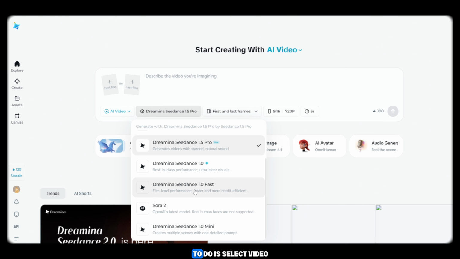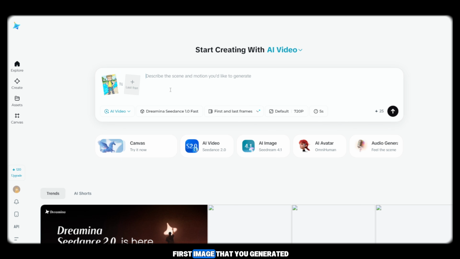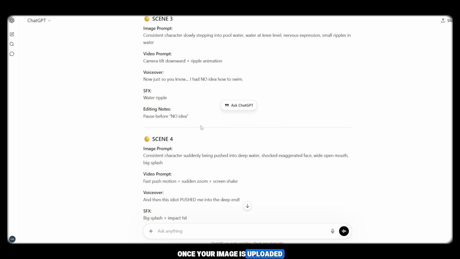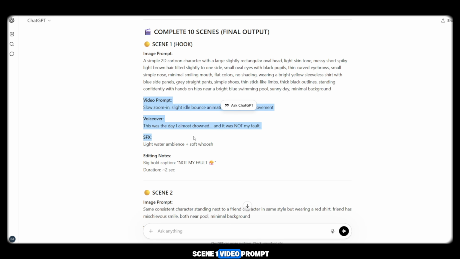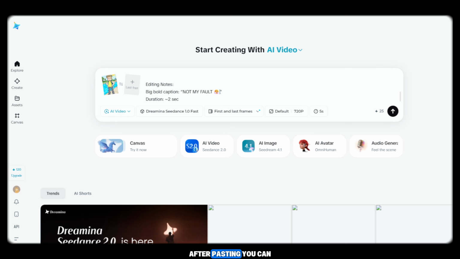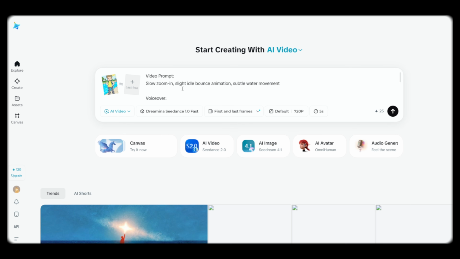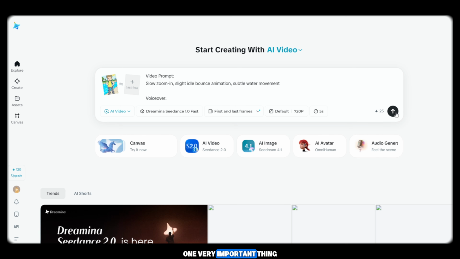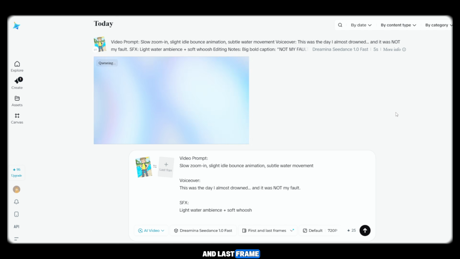Now what you need to do is select video, then scroll down and choose Dance 1.0 Fast. After that, upload the first image that you generated. Once your image is uploaded, go back, copy your Scene 1 video prompt from ChatGPT and paste it here. After pasting, you can select resolution and duration. Everything is simple and auto-adjustable. One very important thing, you must select first and last frame, otherwise the model will not work properly. Now click on Generate and your first video will start generating in front of you.